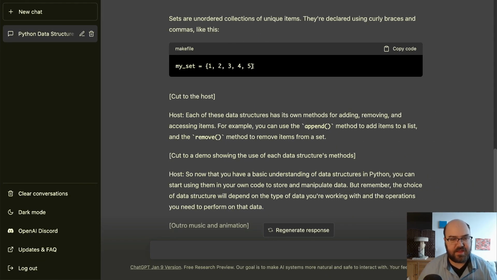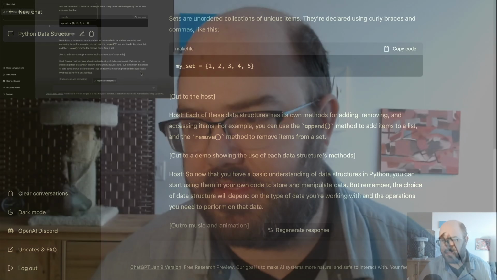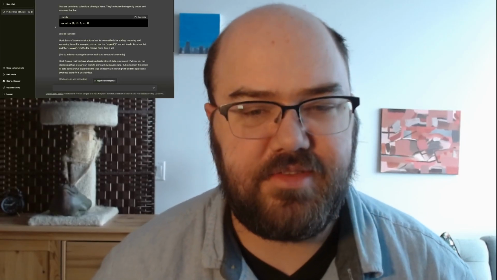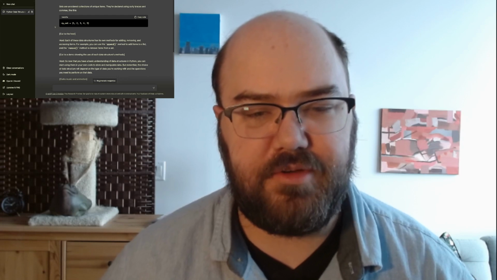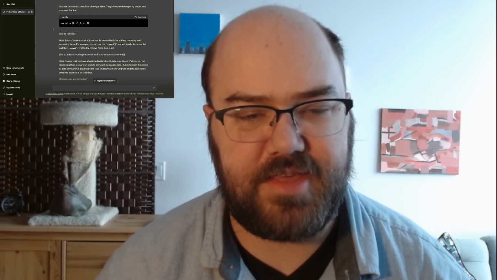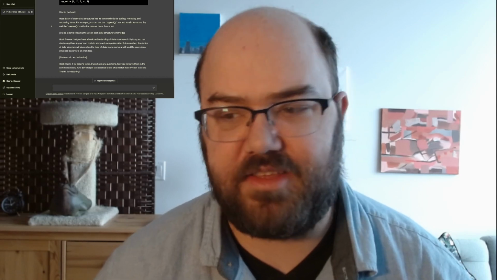Okay, cut to the host. Let's cut back to me. Each of these data structures has its own methods for adding, removing, and accessing items. For example, you can use the append method to add items to a list and the remove method to remove items from a set. Cut to a demo showing the use of each data structure's methods.